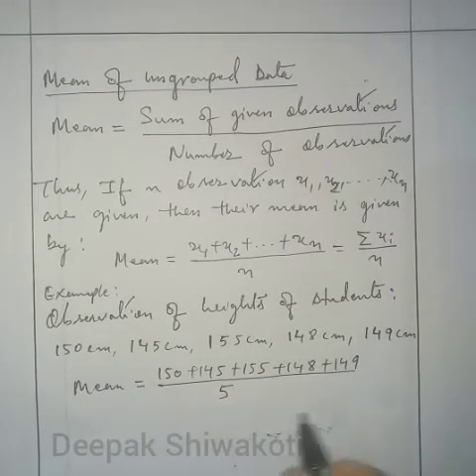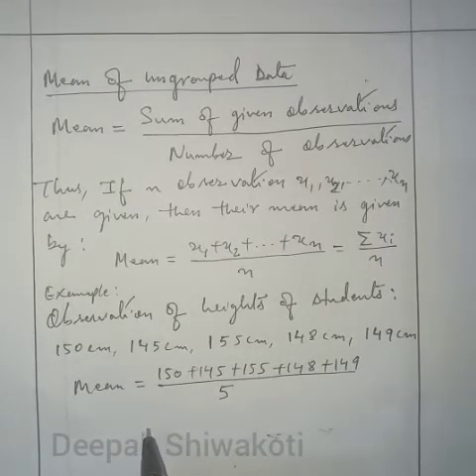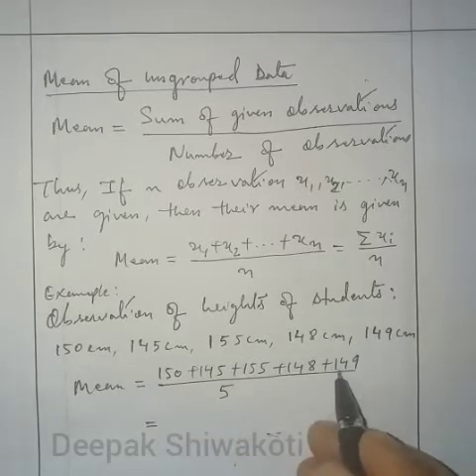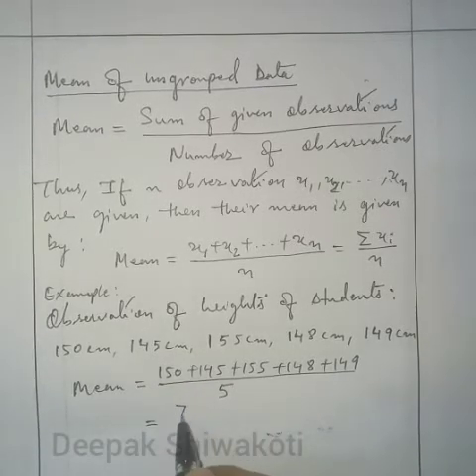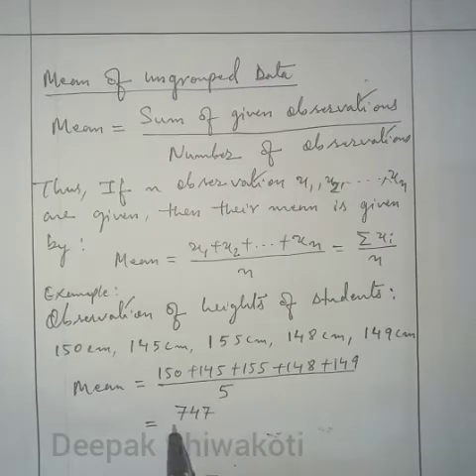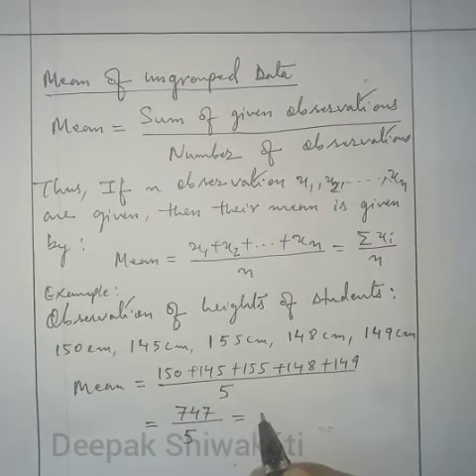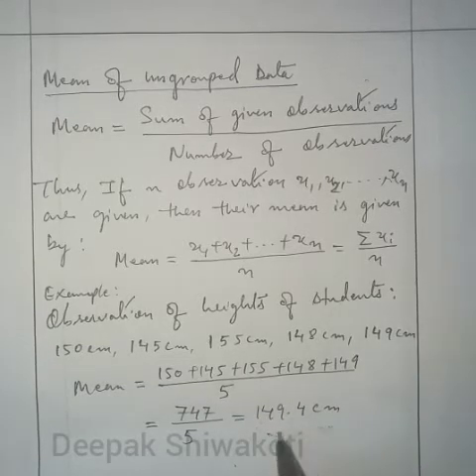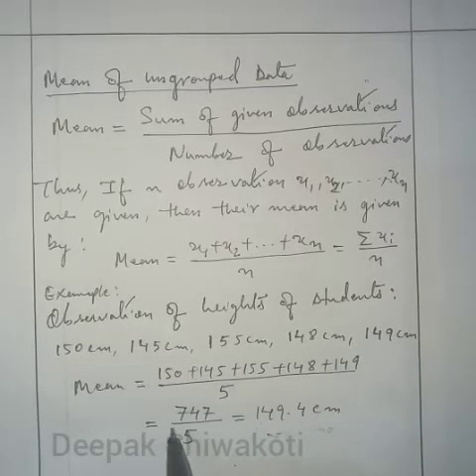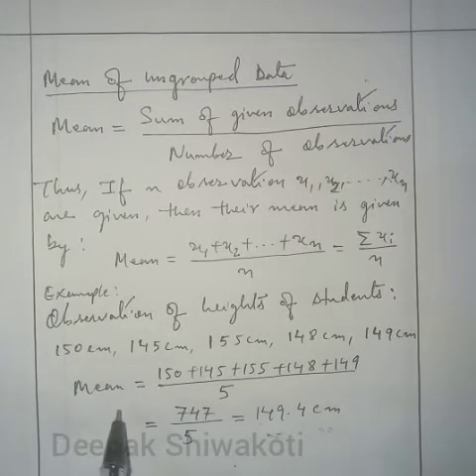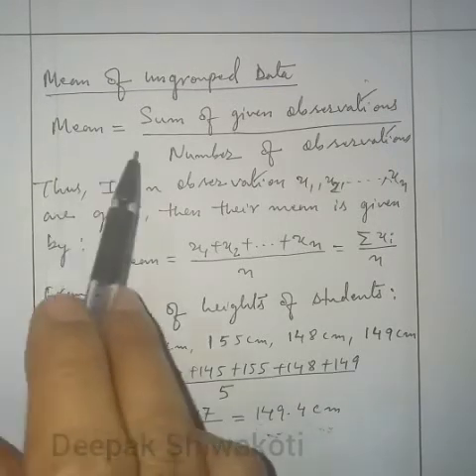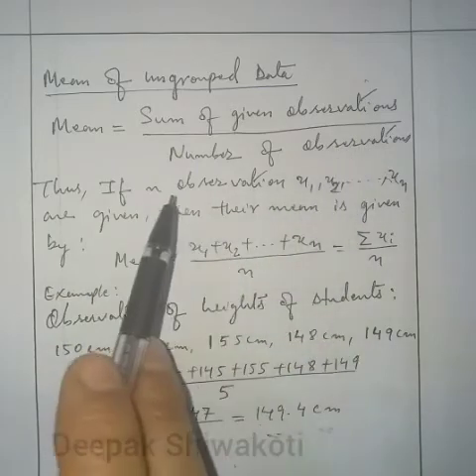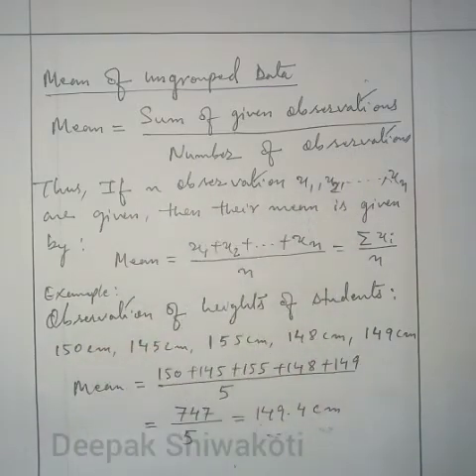It is just like the average only. So here the sum is equal to 747 and the number of observations is 5. When we divide, we get 149.4 centimeter. So this is the mean. Here we have understood that mean is equal to the sum of given observations by the number of observations.